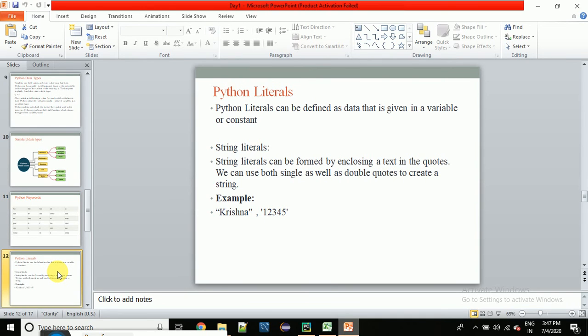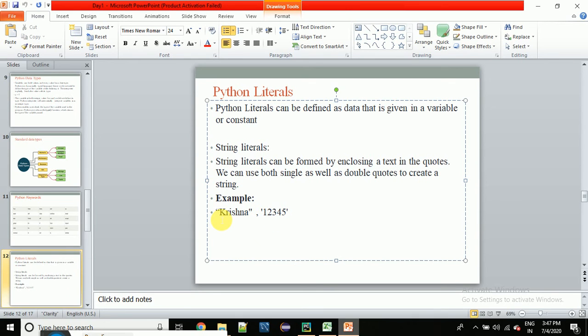Now, Python literals. Literal means whatever we are storing in a variable. For example, I am storing my name, this is a literal. I am storing my phone number, it's a literal, right? For example, Krishna, 12345, these are literals. Anything which we store under any quotation, Python will treat as a string. For example, Krishna is a string, 12345 is a number, but since we are enclosing it with single quotation, it will also be treated as a string. So anything enclosed with single or double quotation will be treated as a string in Python.